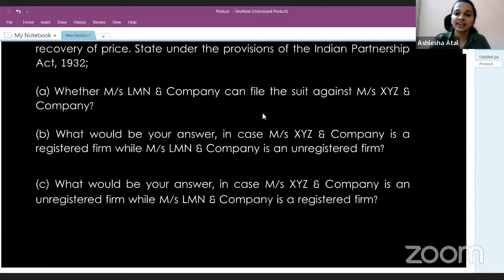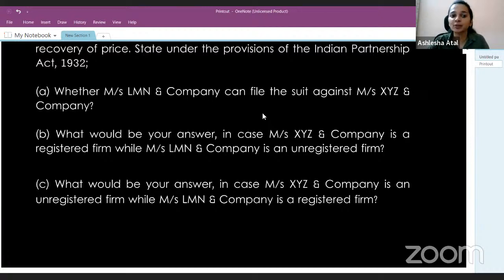Okay, so here again, the firm which is suing, that is LMN and Company, is unregistered, and hence it does not have a right to file a suit on a firm which is registered. So again, in the second situation, the answer would be same. No, LMN and Company, being an unregistered firm, cannot sue XYZ and Company.